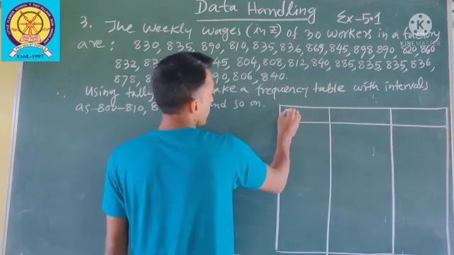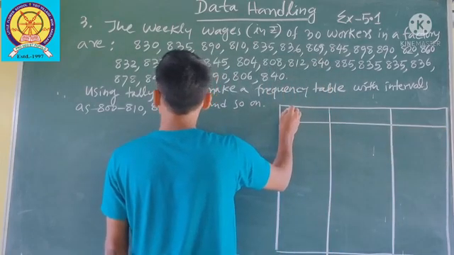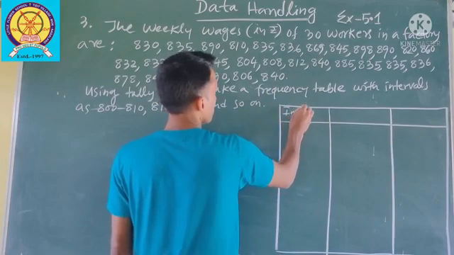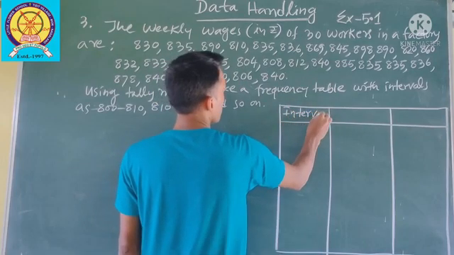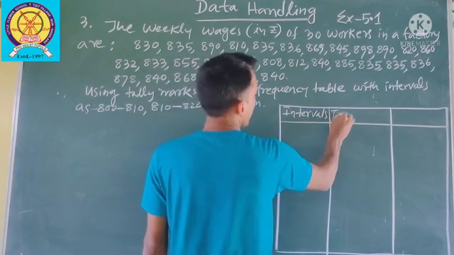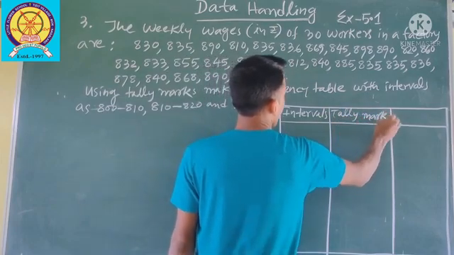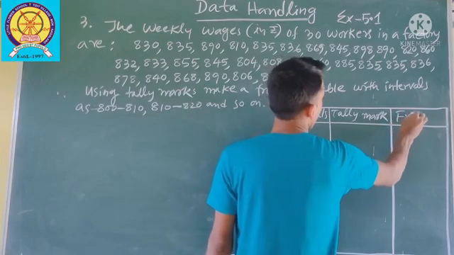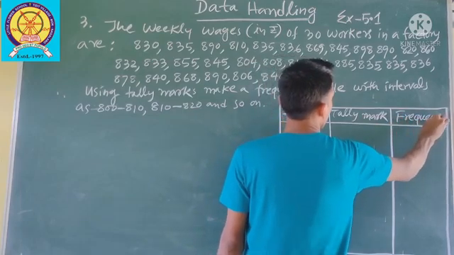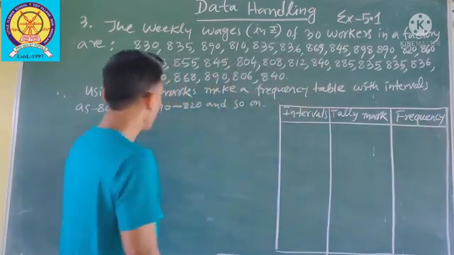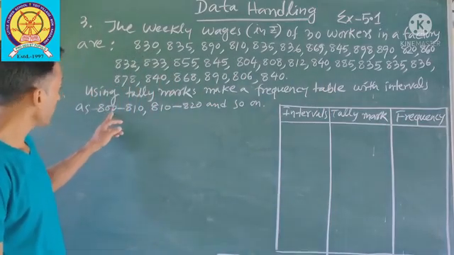Here you write intervals. Here you write tally or tally marks. Your frequency. First class interval given how much?